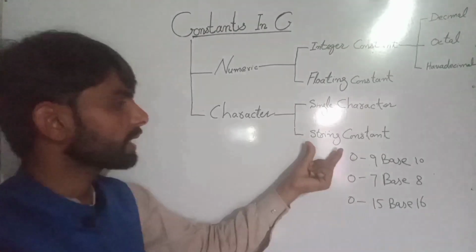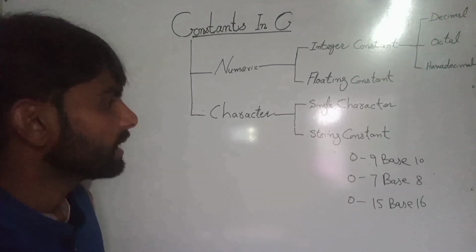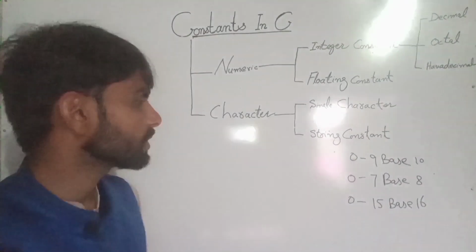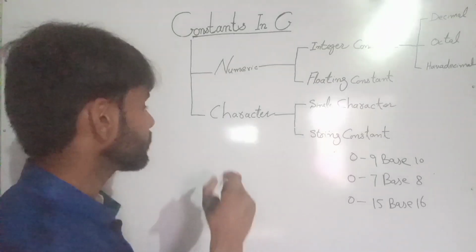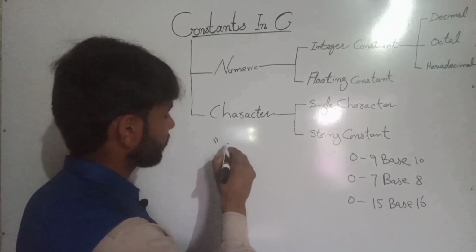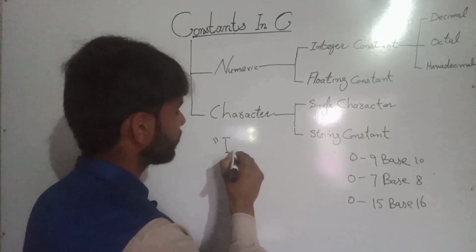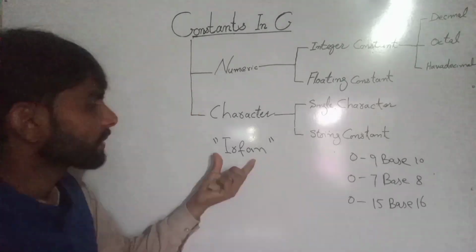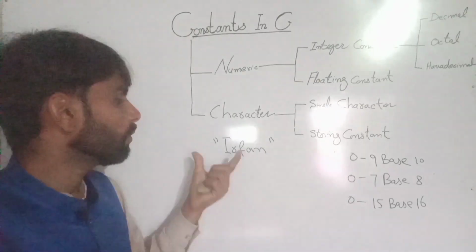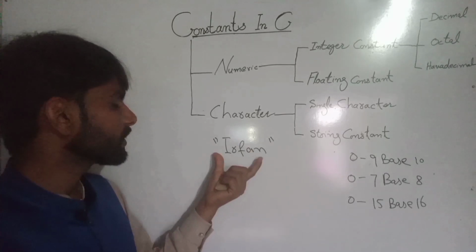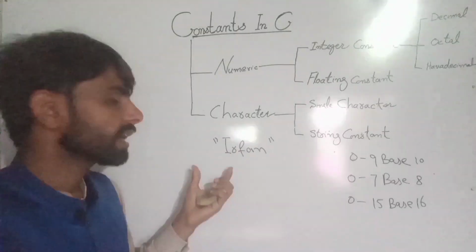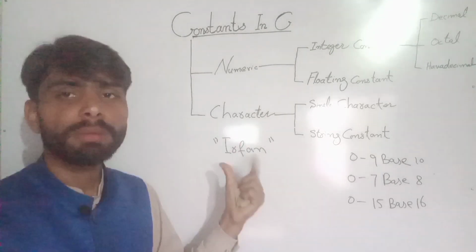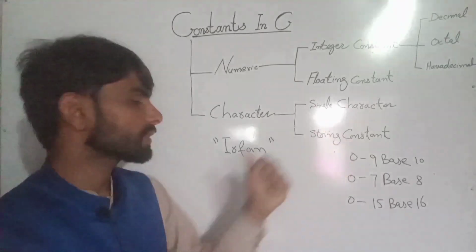And next we will talk about the string constant. What is a string constant? A collection of characters is called a string. How can we write a string constant? For example, I write Irfan. This is a string constant. We write a string constant in double quotation marks, and any collection of characters that we write in double quotation marks is called a string constant.